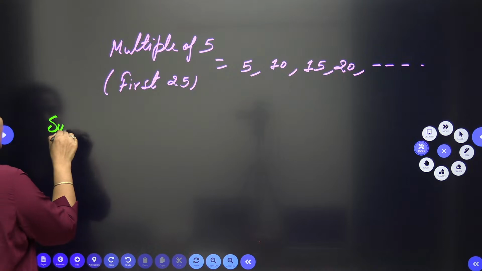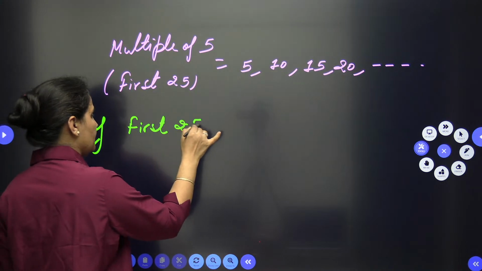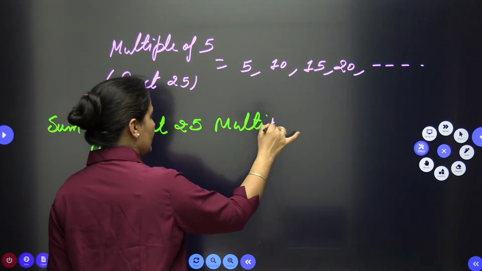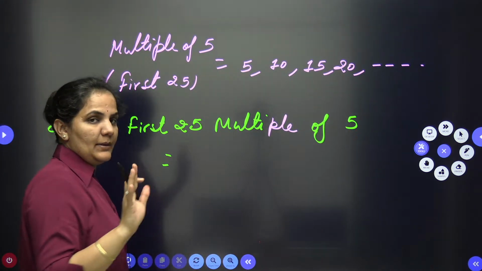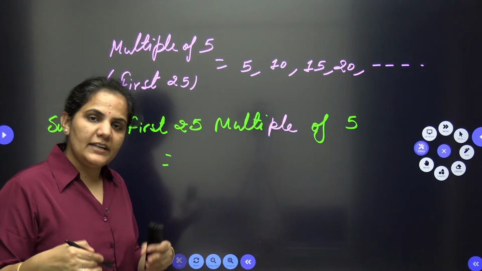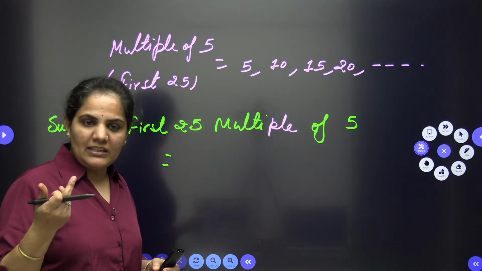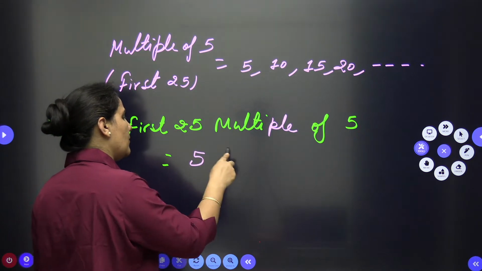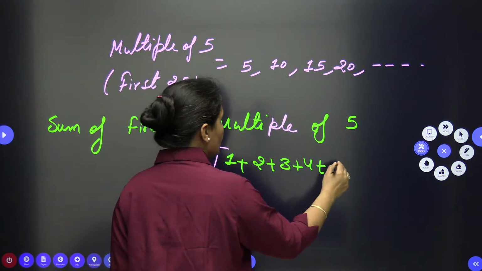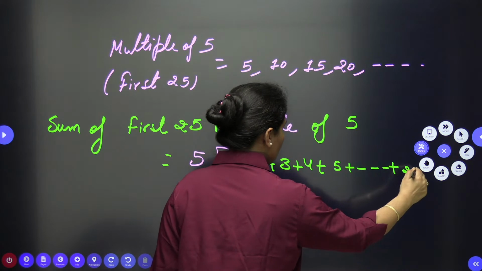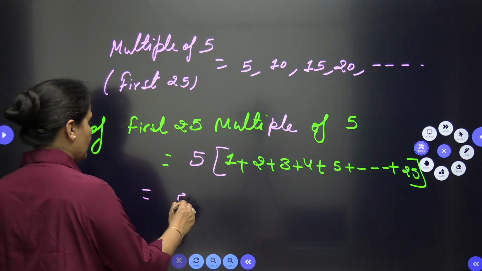I will go directly with the sum of the first 25 multiples of 5, without doing any extra effort. We know very well that any multiple of 5 will be of the form 5k. The k can be anything but 5 will be common, so I am taking 5 common. The remaining terms will be 1 plus 2 plus 3 plus 4 plus 5 and so on, up to the last term 25. For this I can find the sum. So this 5 will be as it is.